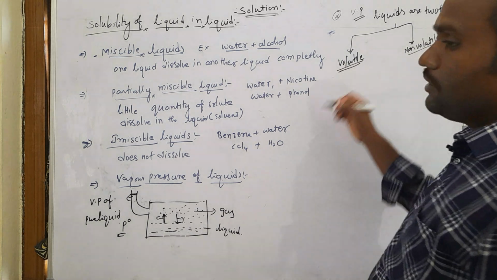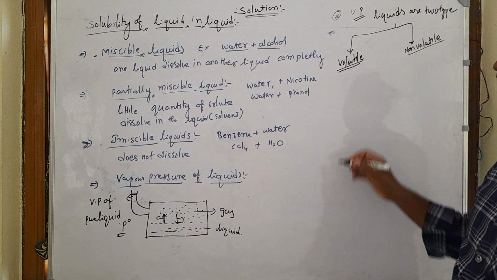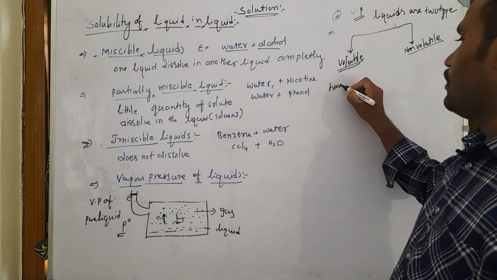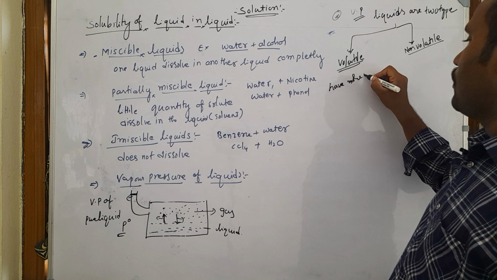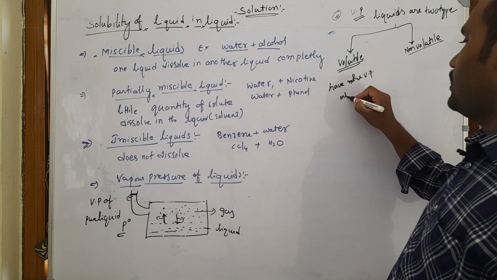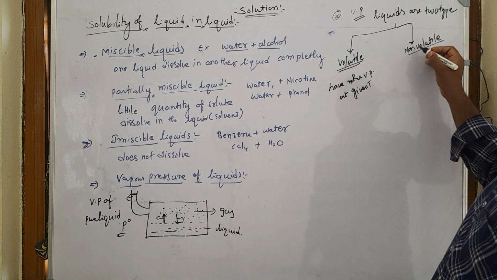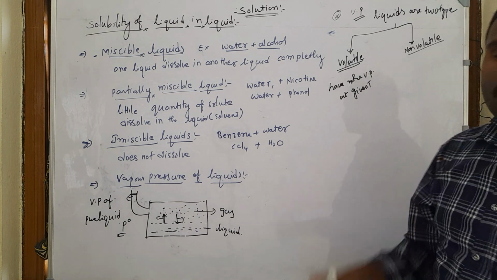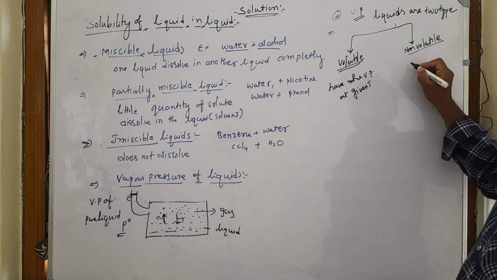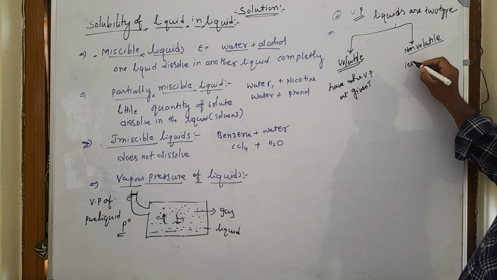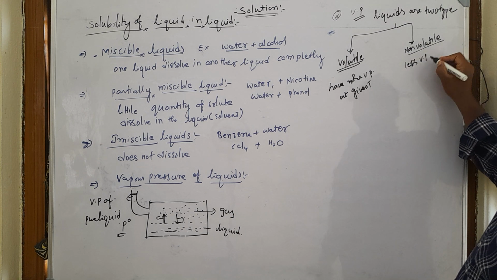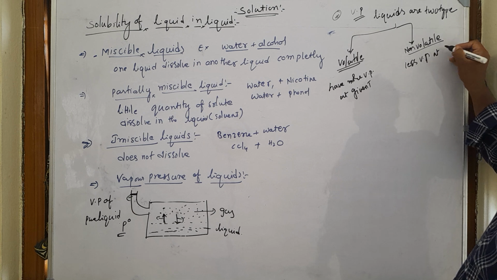Volatile liquids easily evaporate and have more vapor pressure at a given temperature. Non-volatile liquids do not easily evaporate, so they have less vapor pressure at a given temperature.